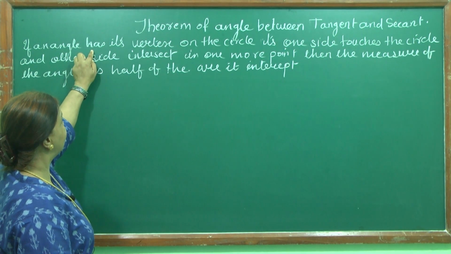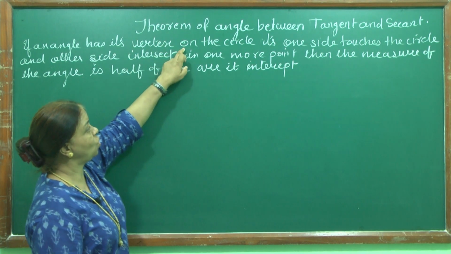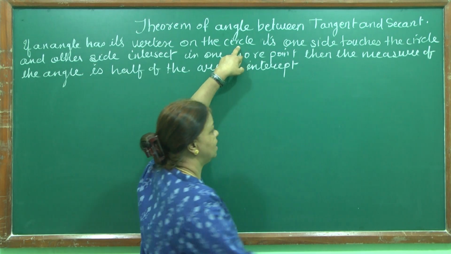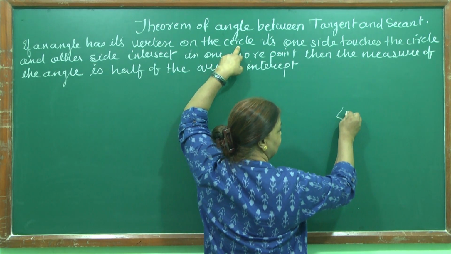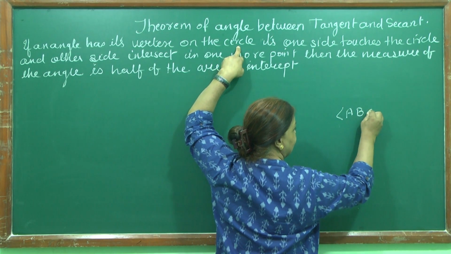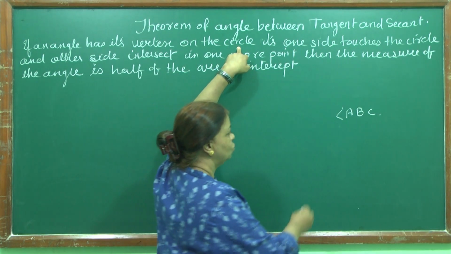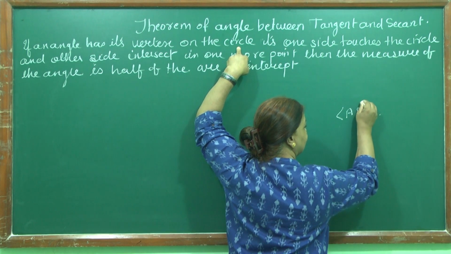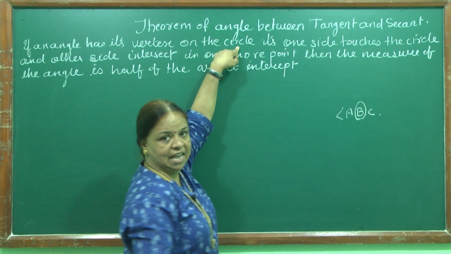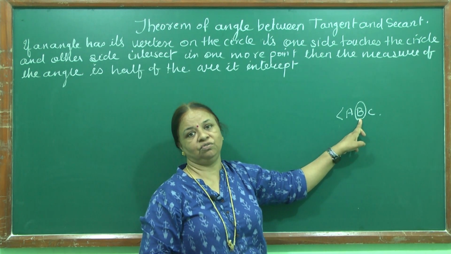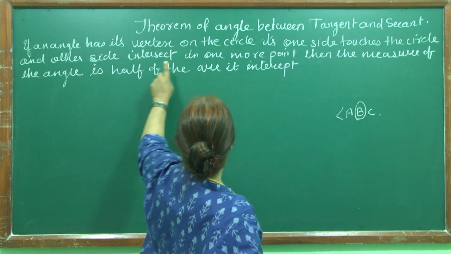If an angle has its vertex on the circle. Angle's vertex means, see, whenever we are naming any angle, for example angle ABC, what is the vertex of the angle? Point B is the vertex of the angle. The middle one is known as the vertex of the angle. So what does it say?